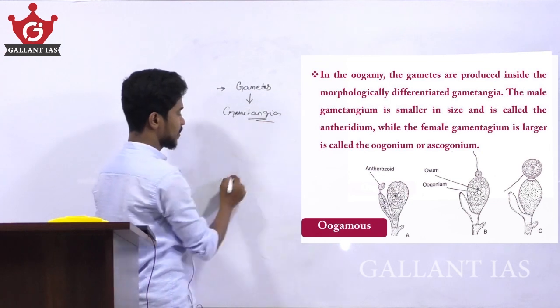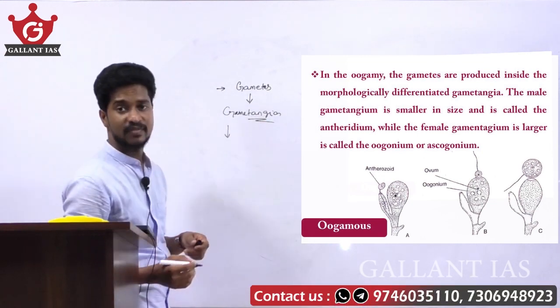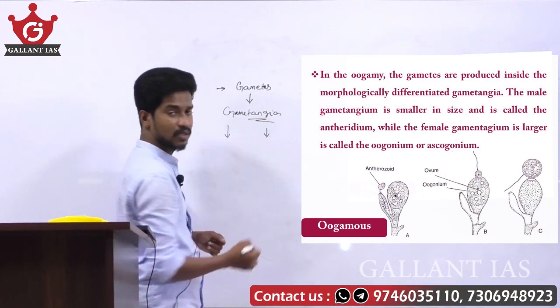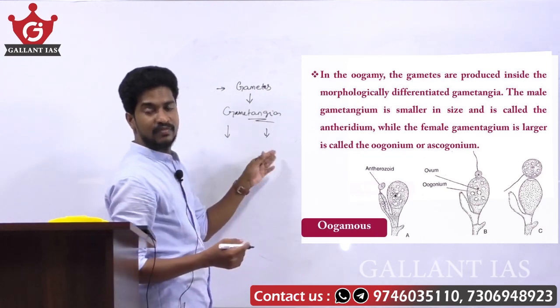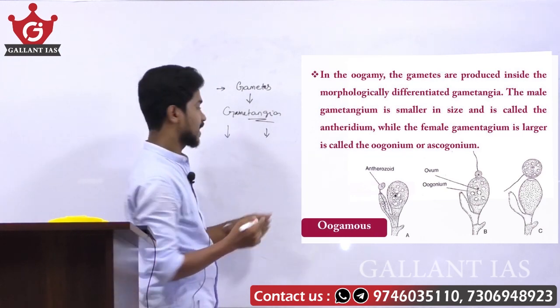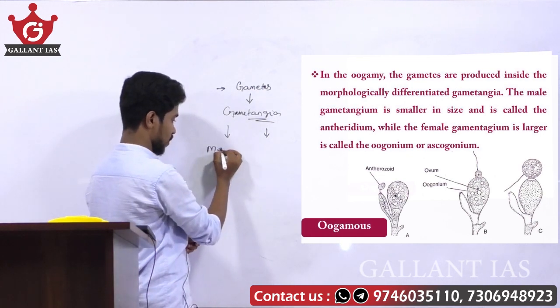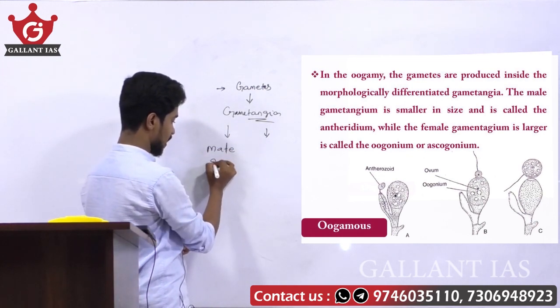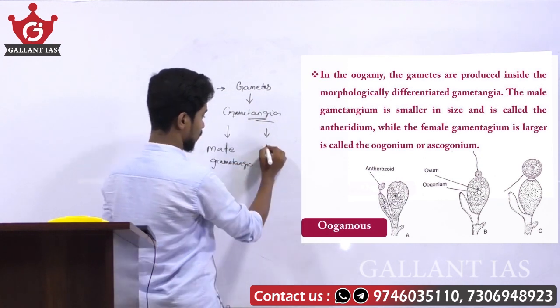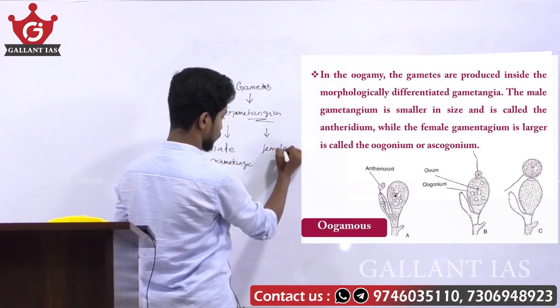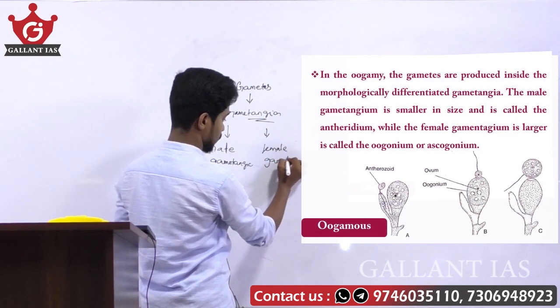Morphologically differentiated gametangia means that the male gametes are produced in the male gametangia and the female gametes are produced in the female gametangia.